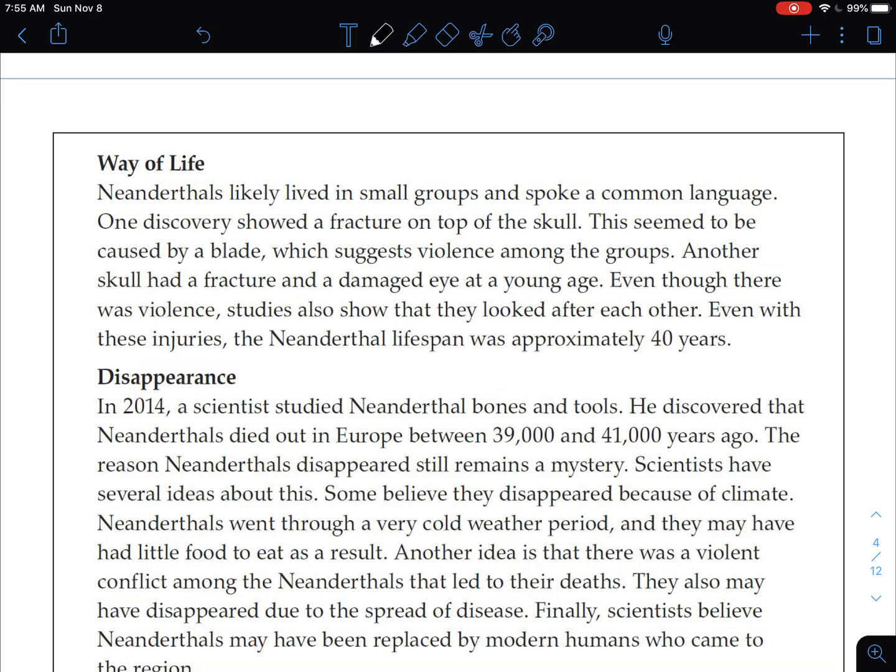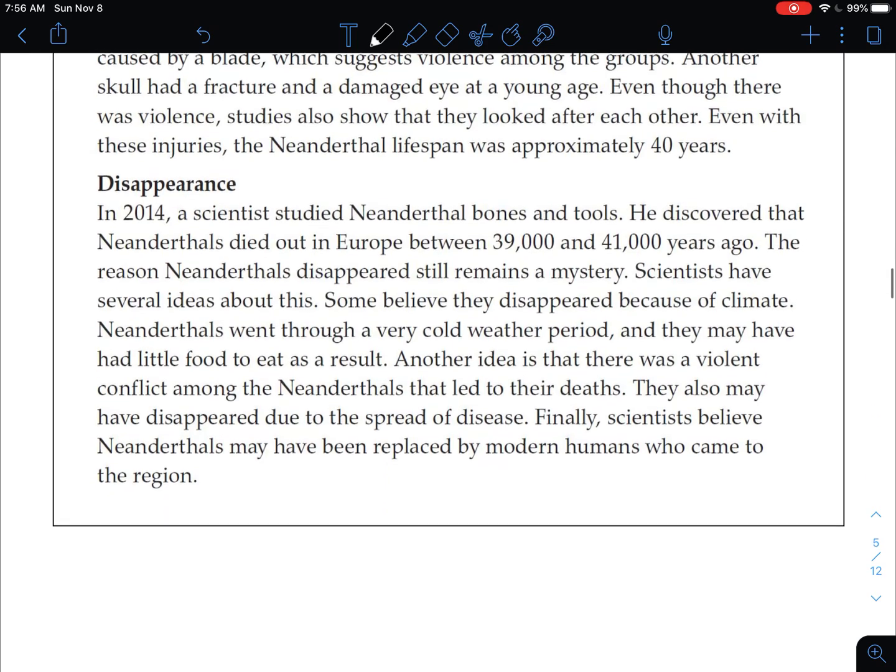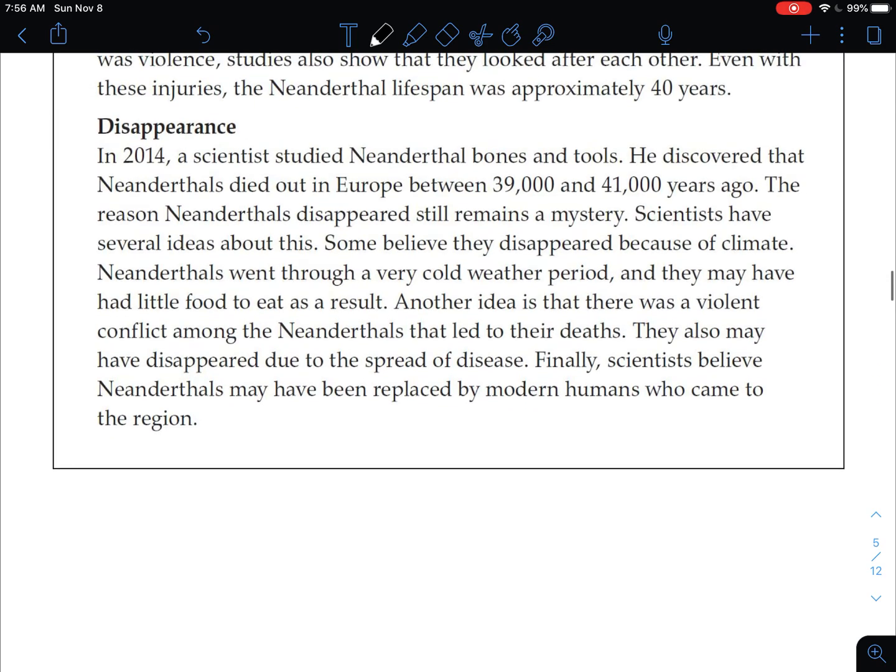But for way of life, what are a couple things that showed that they were more developed than people thought? Yep, that's right. They lived in groups and spoke a common language.